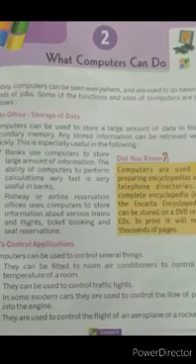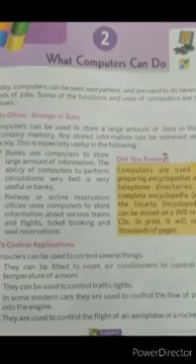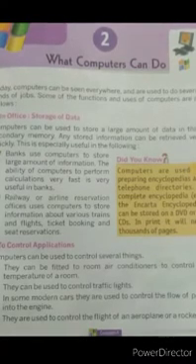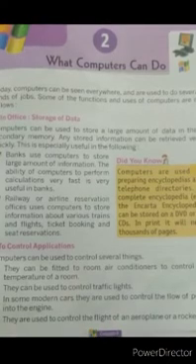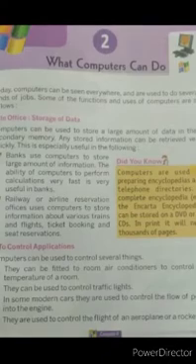Railways or airlines reservation offices use computers to store information about various trains and flights, ticket bookings and seat reservations.